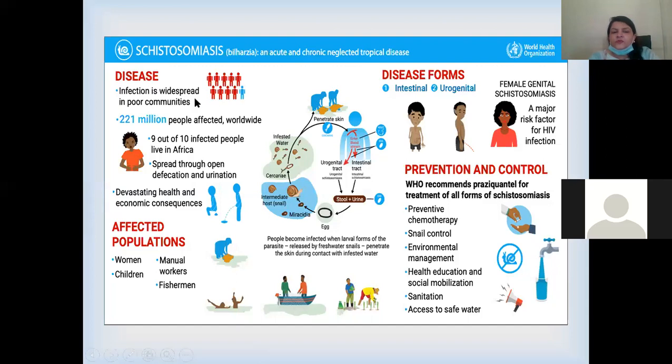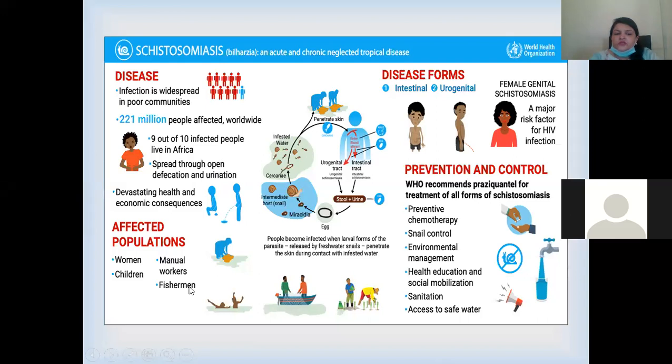Disease is widespread in the poor community especially, and 221 million people are affected worldwide. 90% of those infected are in Africa, so it's a very important epidemic in Africa. Then it spreads through open defecation and the urinary system. If you have a proper toilet system, then the chances are less. Debilitating health and economic issues are there.